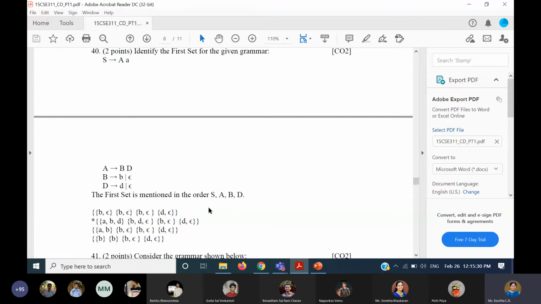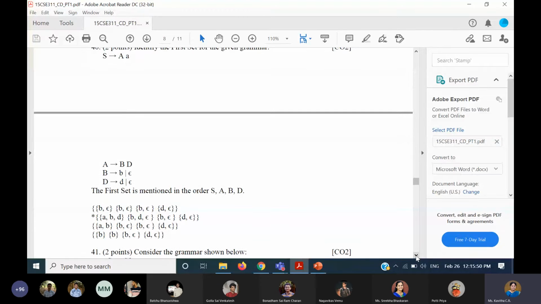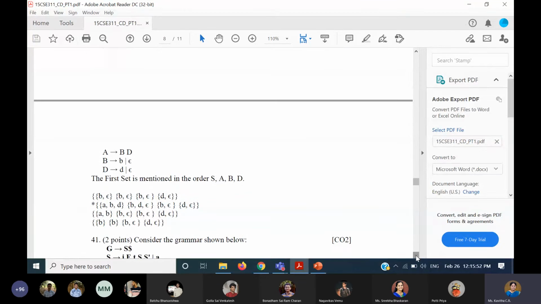And then similarly, first set of A, as I already told you, would be b, d, and epsilon. First set of capital B would be b and epsilon. And first set of D would be small d and epsilon. So that's it. Only one challenge was there, that is finding the first of S, because A is nullable, this problem will arise. Otherwise, maybe you would have done it properly.